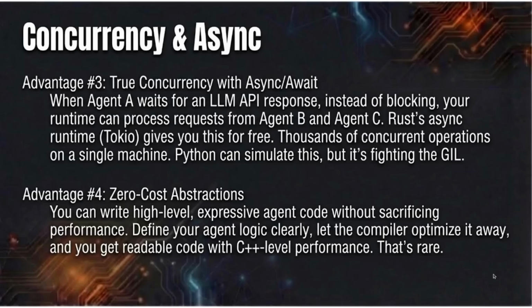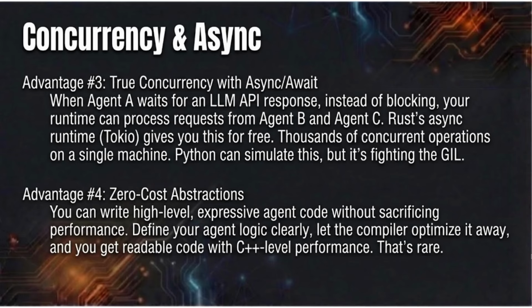Advantage 3. True concurrency with async await. When Agent A waits for an LLM API response, instead of blocking, your runtime can process requests from Agent B and Agent C. Rust's async runtime, Tokio, gives you this for free. Thousands of concurrent operations on a single machine. Python can simulate this, but it's fighting the GIL.